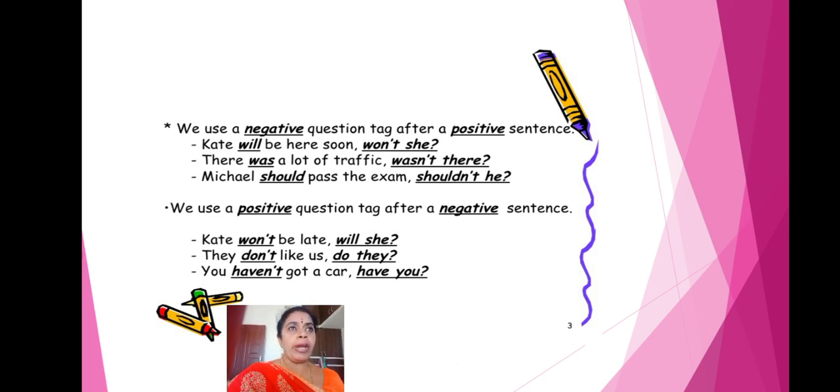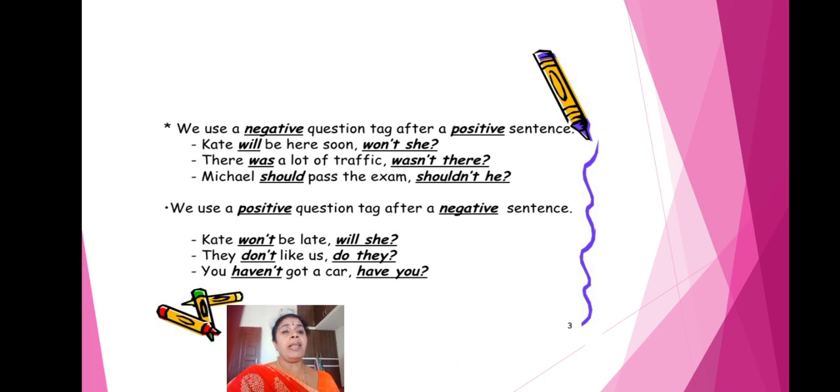For a positive sentence, we use a negative question tag. Negative means you have to use not. If the sentence is positive, you have to use a negative question tag. Understood children?